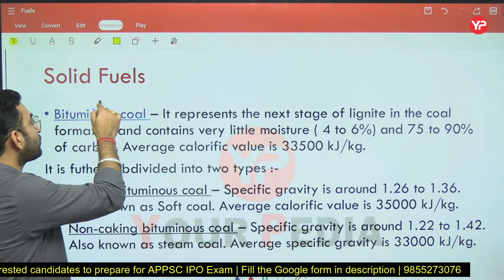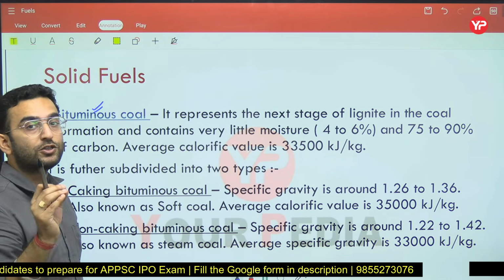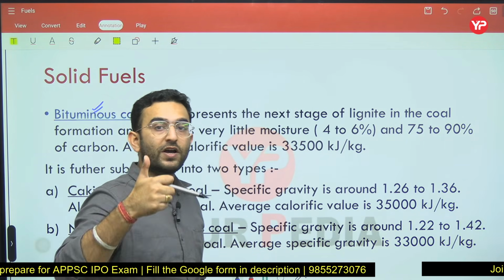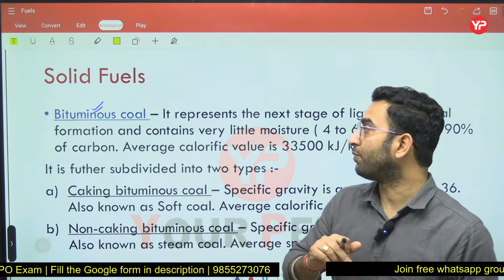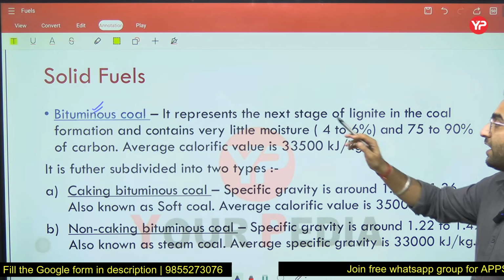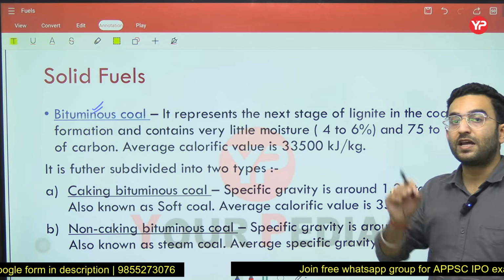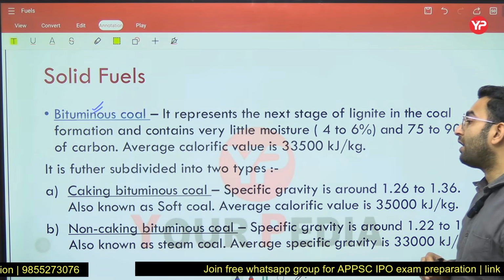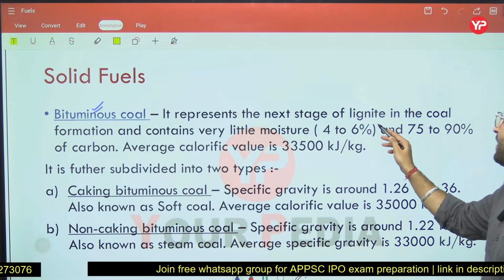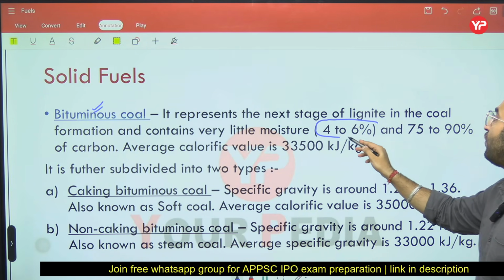What is the meaning of bituminous coal? Bituminous coal is the third stage of the formation of coal here. First we have the peat stage, then the lignite stage, and then the bituminous coal. In bituminous coal, we have a very small amount of moisture content as compared to peat and lignite, only about 4 to 6%.